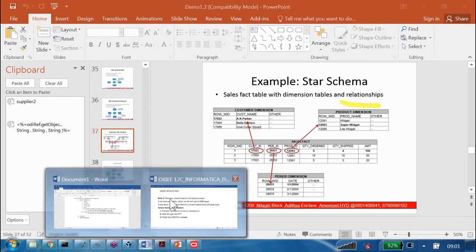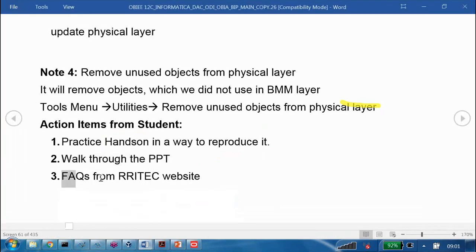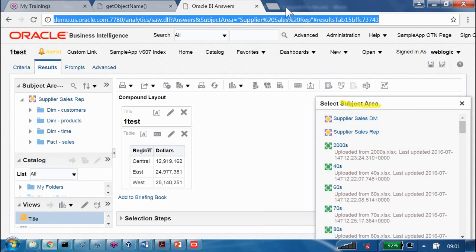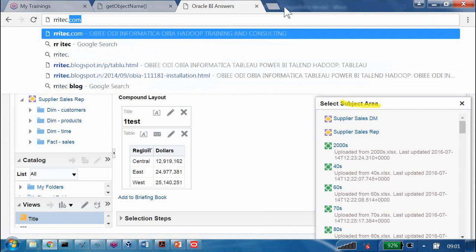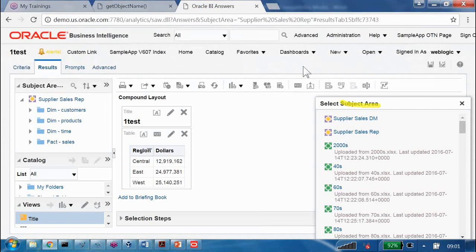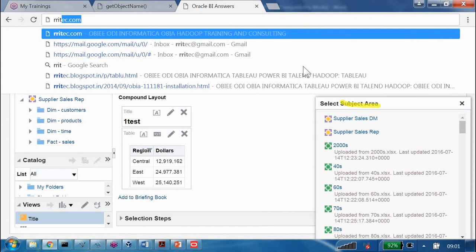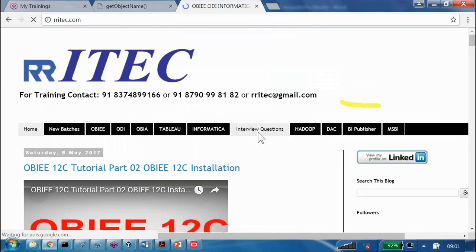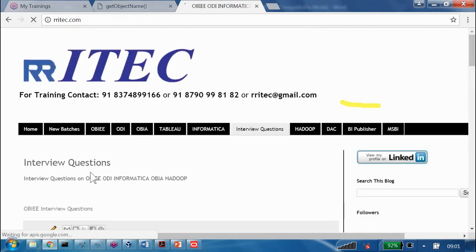Third point. What is the third point? FAQs from the RRI Tech website. If you go to the RRI Tech website, there we have one thing that is called interview questions.